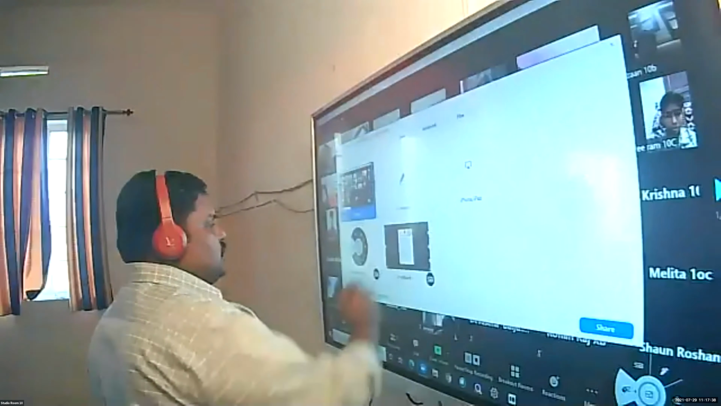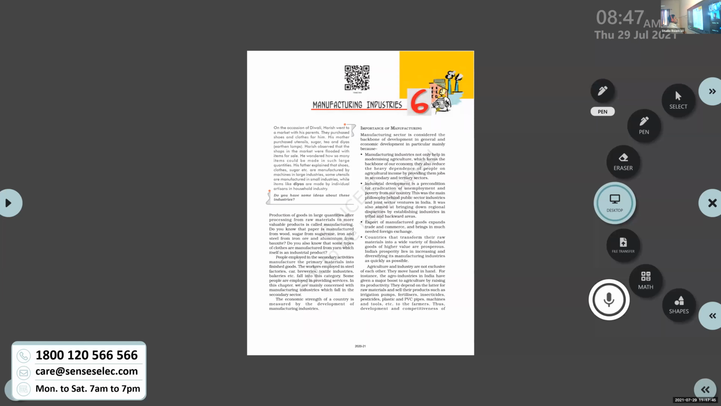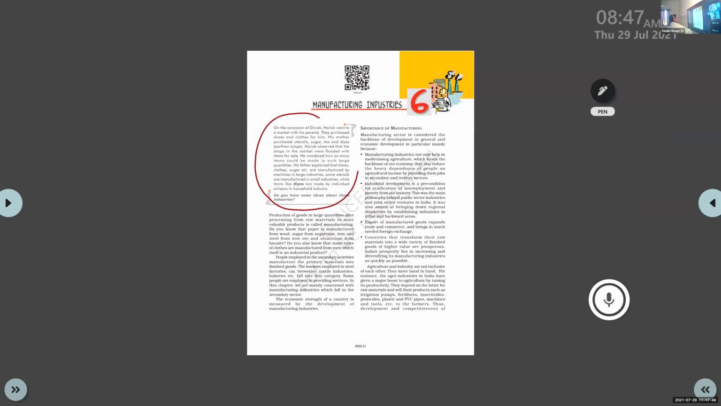Just open your textbook. You can see here there is a case study. On the occasion of Diwali, Harish went into a market with his parents. They purchased shoes and clothes for him. His mother purchased utensils, sugar, tea, and diyas. That's earthen lamps. Basically, we use them to light in Diwali days.